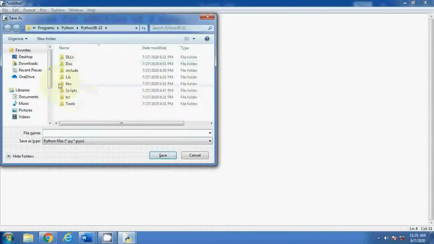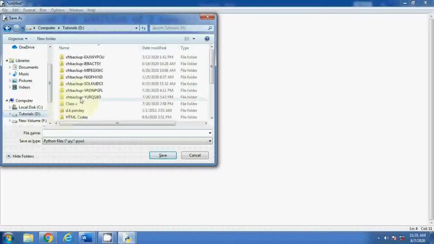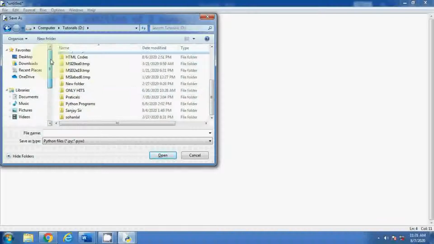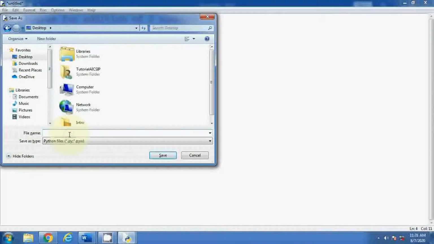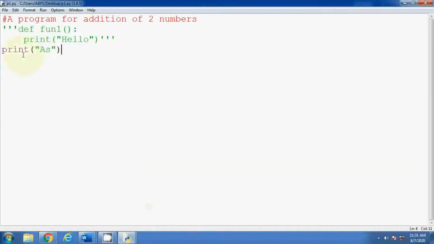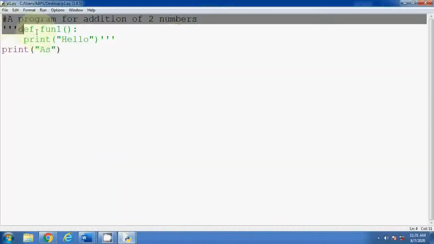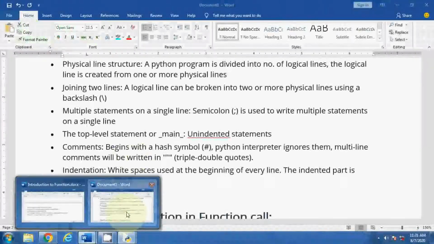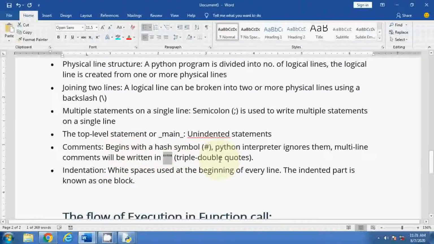Okay, now let me save it anywhere. This is not that much important. P1. Okay. So now you check, the output is coming only as, because I have written print as, and this part is automatically ignored by the Python interpreter. So these are called single line and multi-line comments. So whenever you want to write something, you can use that one.